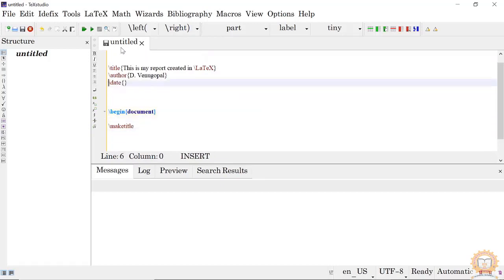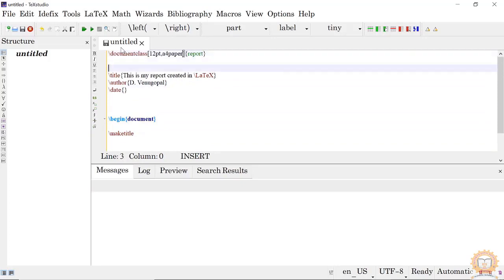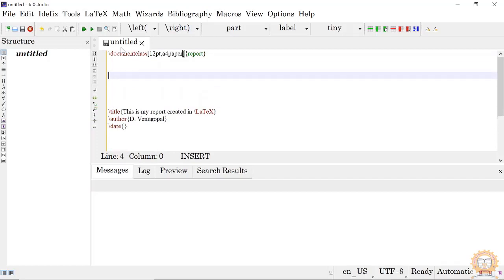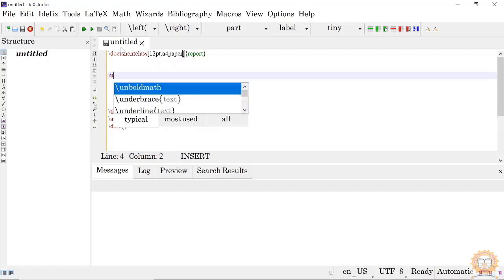Now the preamble: whatever packages you want to use, you put all these packages. Suppose I use a package, graphics is needed.